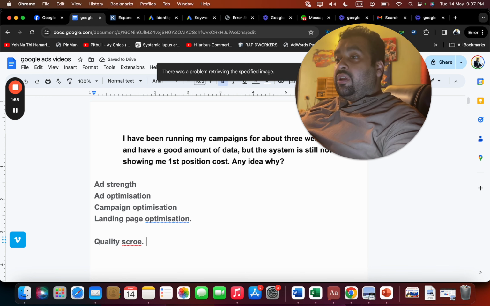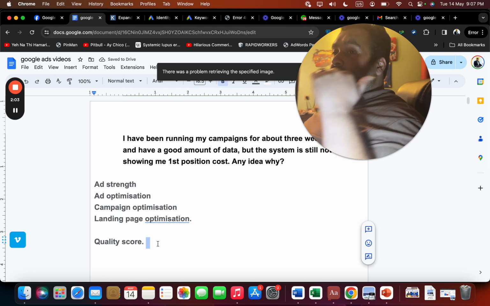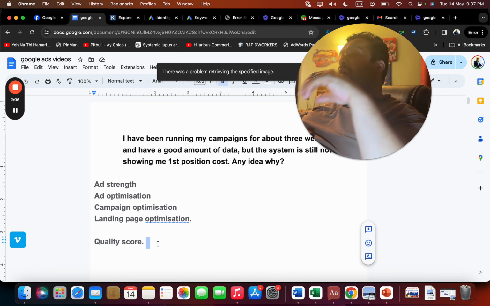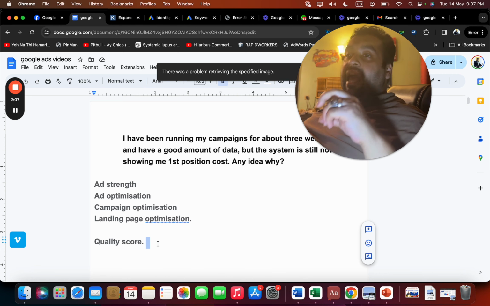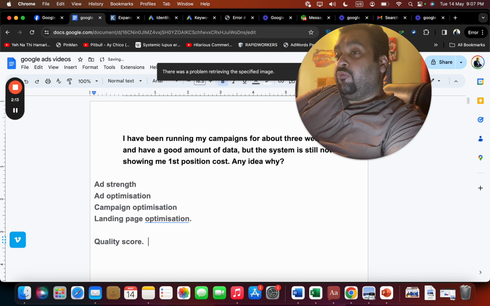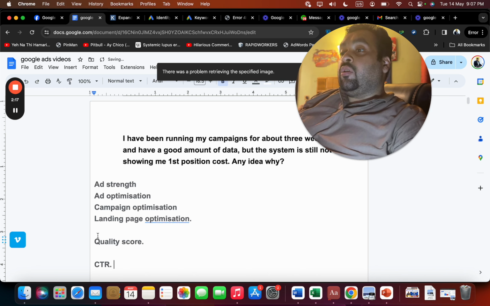If your quality score is good, you may even have to pay less than your competitor, up to 10 times less, and still get the first position. So the first position cost for every advertiser is different in Google Ads, because it's based on the quality score. Quality score is the algorithmic formula of how Google Ads works, and a few things go into it. If your ads have a high CTR, you can improve the quality score.